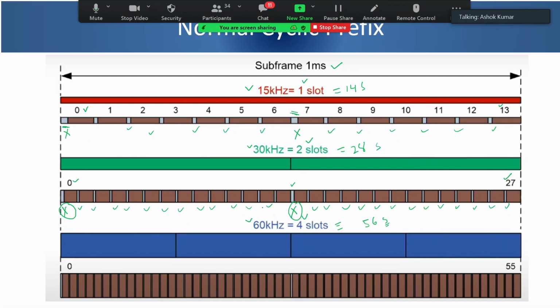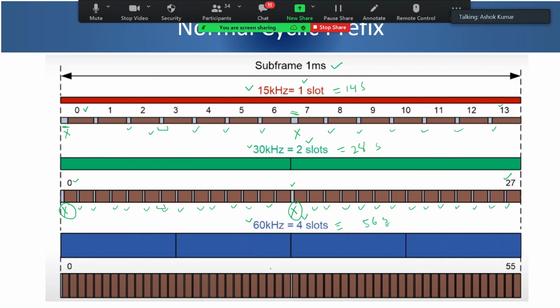But just see that now the CP size has become less compared to subcarrier spacing of 15 kilohertz, right? Here just visually see your CP size is this much bigger. Here CP size is this much bigger. It is almost half. So if you have moved into the next numerology, since the number of slots has increased, your symbol duration has become half, and your CP has also become half. But within that, you have a slightly longer symbol at 0 and at the midpoint of 1 millisecond.